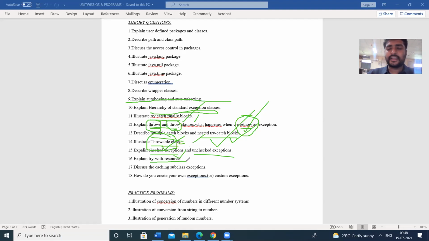So next one, try with resources. Next concept is try with resources. Resources may be data or internet or something. If you want to execute something, we need some resources. So we can have the try block along with the resources also. That we can see.